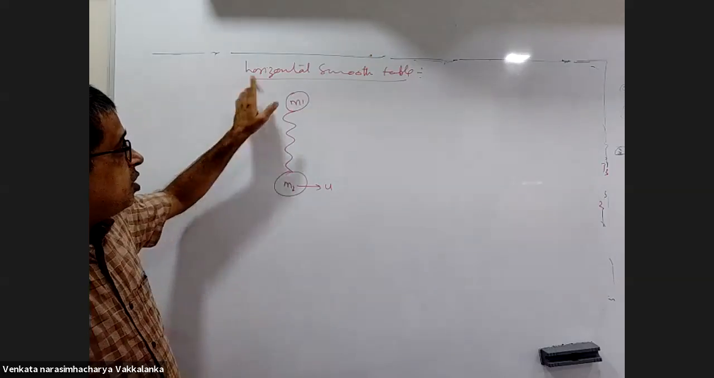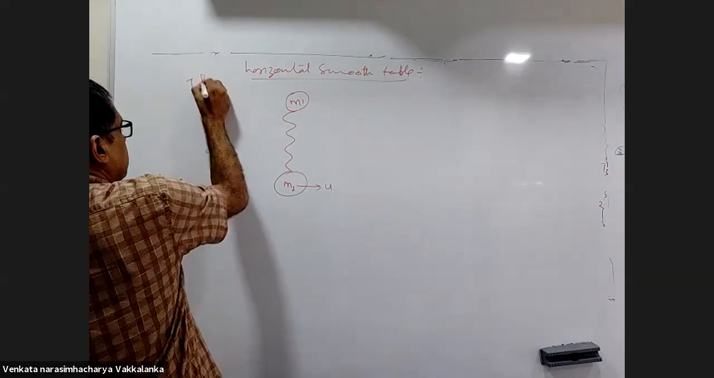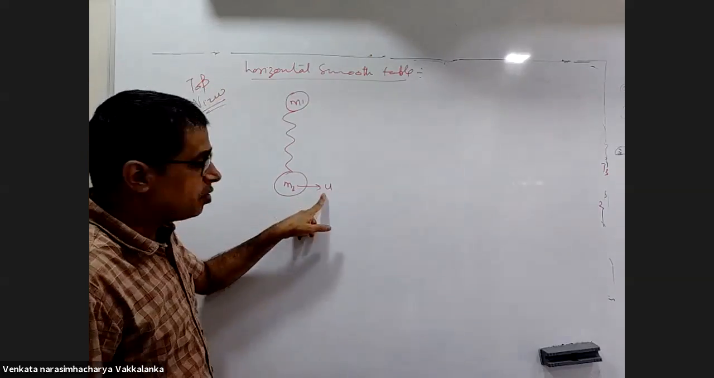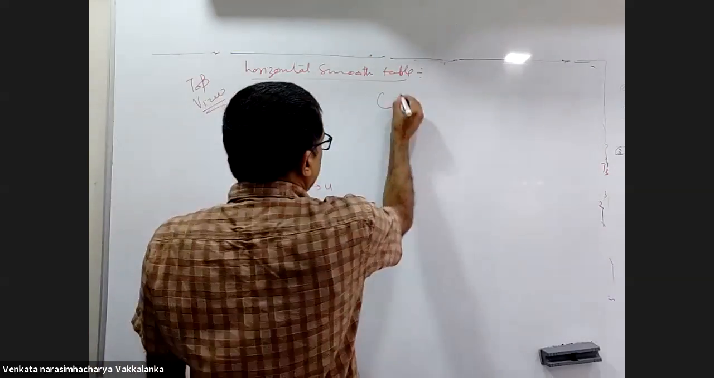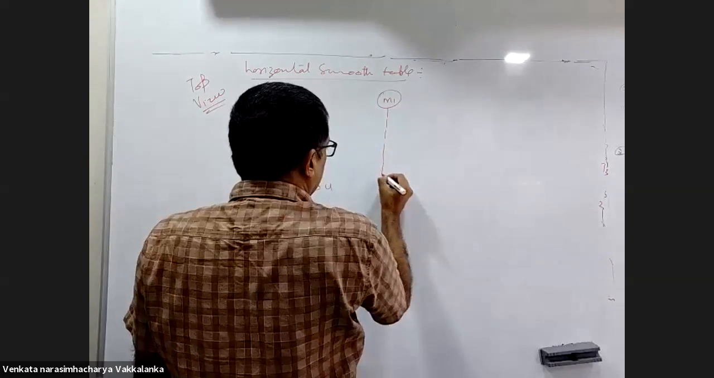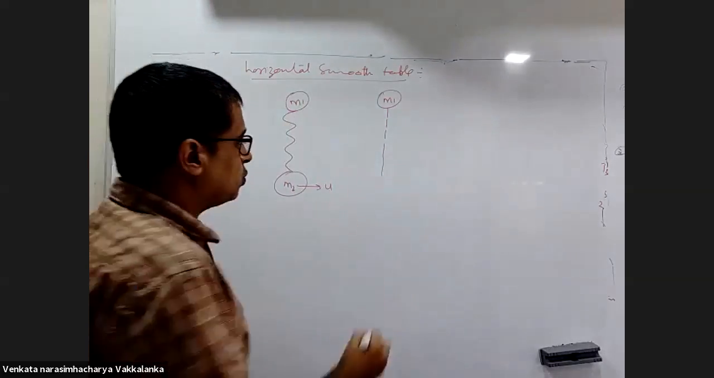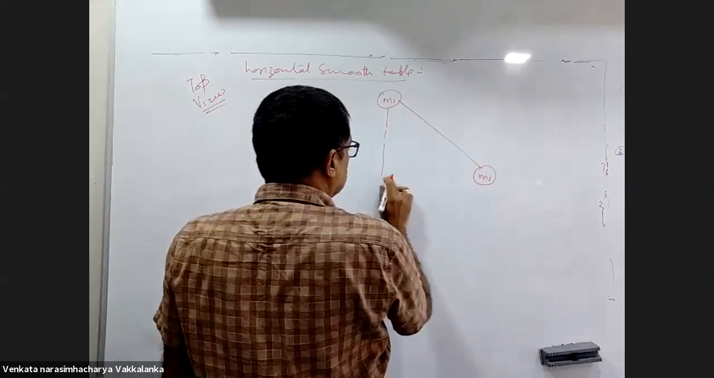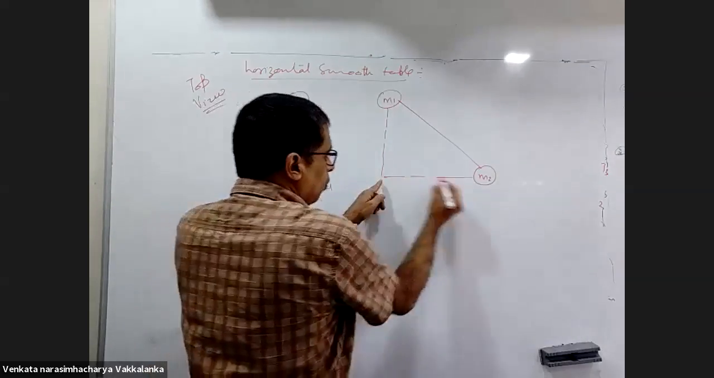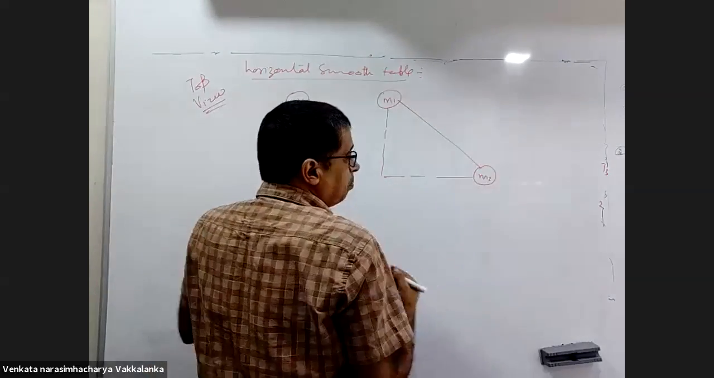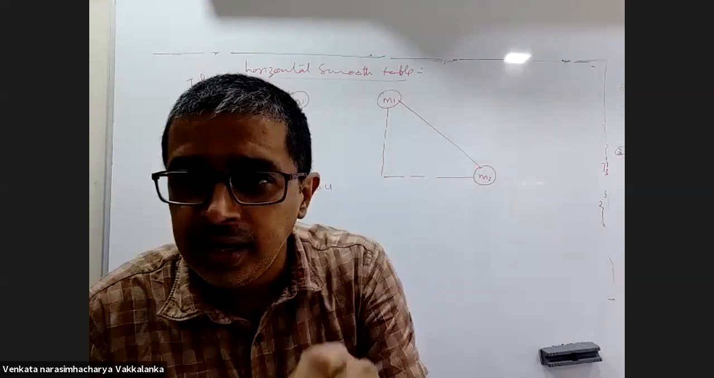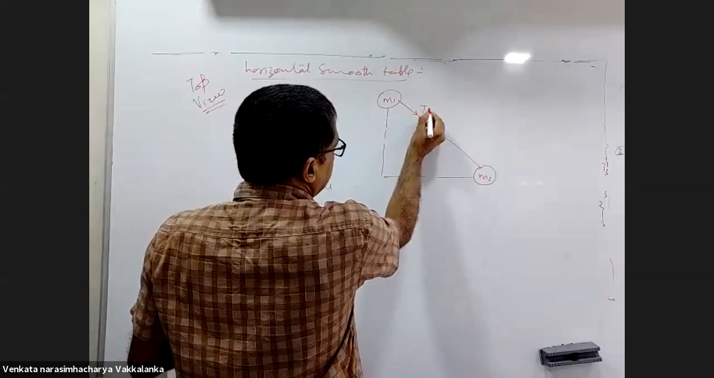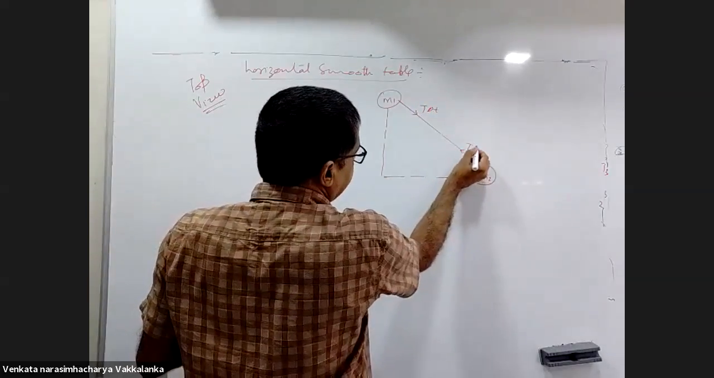So this is the top view of the horizontal table. This is given a velocity of u. On M1, there is no force. This is M2. When it came till here, when the string became taut, there will be an impulse T delta T.